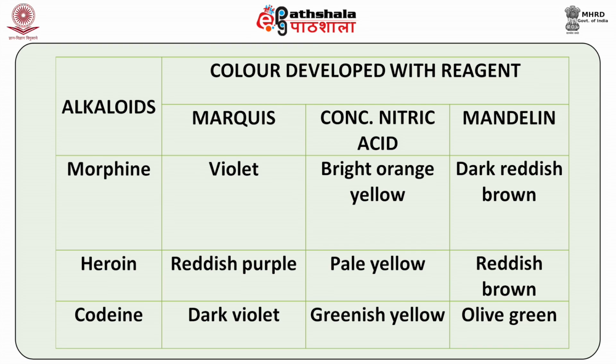If the alkaloid is codeine, Marquis reagent will give you dark violet color, conc. nitric acid will give you greenish yellow color, and Mandelin reagent will give you olive green color. So, that is how you will be able to infer whether the basic drug present in the biological sample is morphine, heroin or codeine.